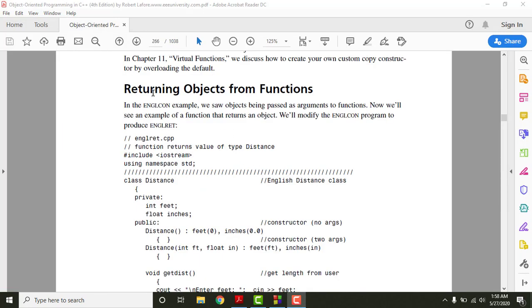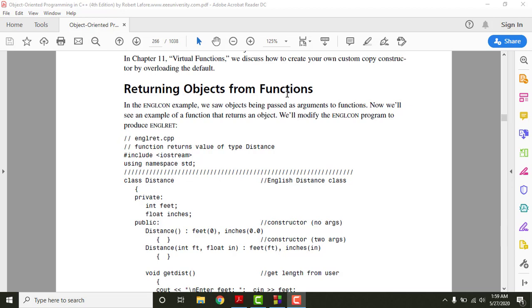Now the next topic is returning objects from functions. In the earlier program we gave objects as an argument to a function. So we are very clear by this point that we can give objects as an argument to a function. Now the question arises, can we get a return value as an object from a function? Is it possible? And the answer is yes. Functions can also return objects.